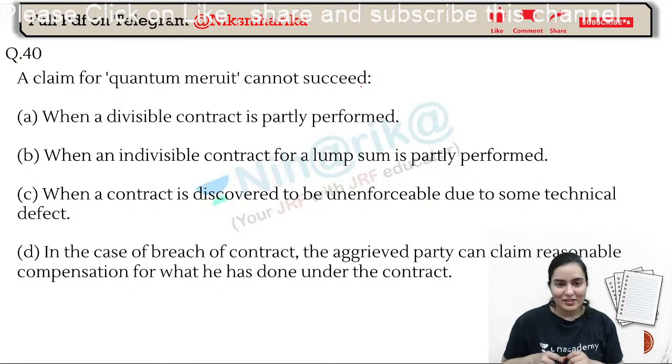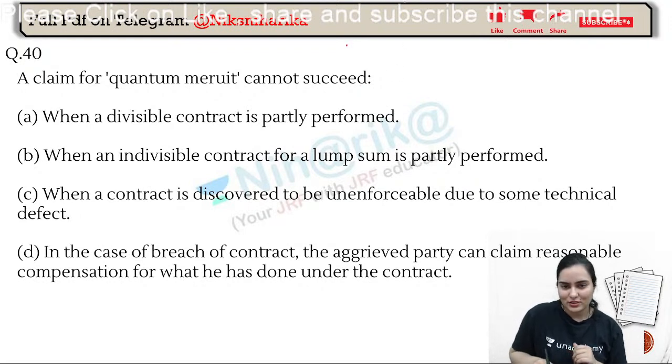Okay, now next one. A claim for quantum merit cannot succeed. When can it not succeed, when is it not possible?